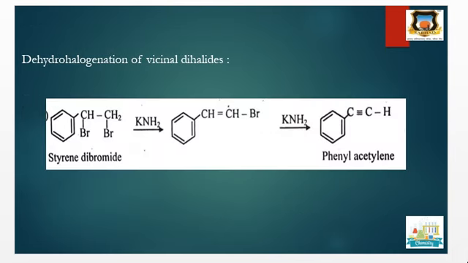Then dehydrohalogenation of vicinal dihalide. Second example is styrene dibromide. This is a vicinal dihalide because the two bromines are present on adjacent carbons. When it is treated with potassium amide, it gives vinyl bromide first. Then again it is treated with a second equivalent of potassium amide, and it gives phenyl acetylene. Therefore, this is the preparation method.